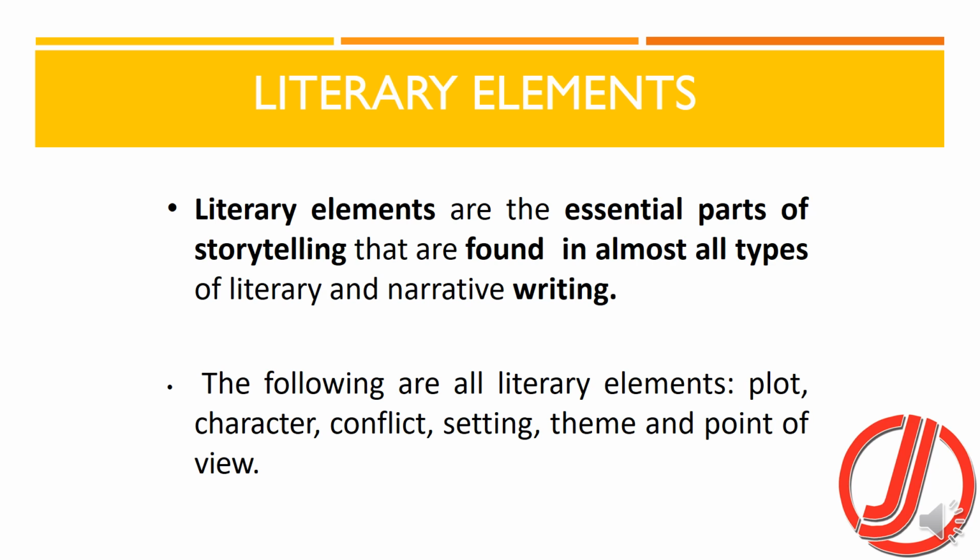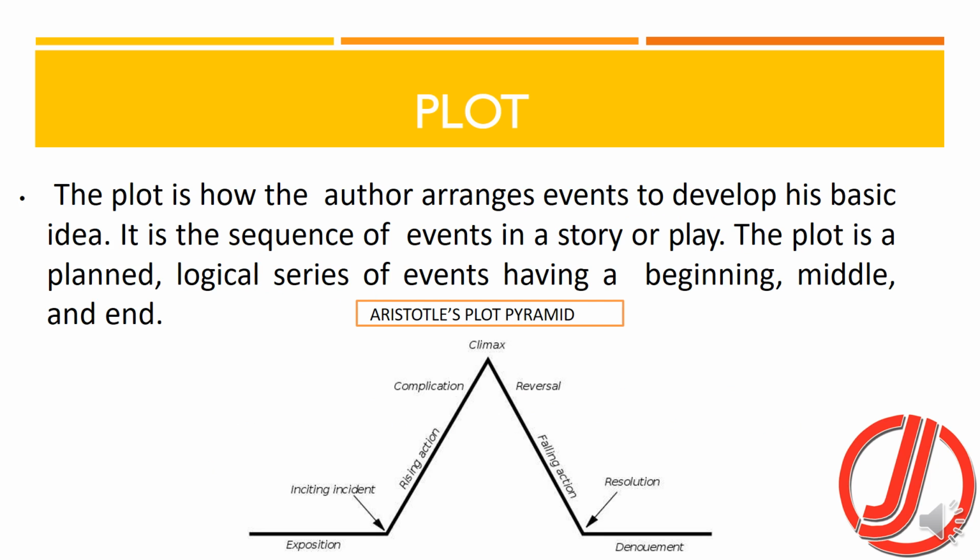Literary elements are the essential parts of storytelling that are found in almost all types of literary and narrative writing. The following that we are going to discuss are all literary elements. For example, plot, character, conflict, setting, theme, and point of view. Plot. The plot is how the author arranges events to develop his basic idea. It is a sequence of events in a story or play. The plot is a planned, logical series of events having a beginning, middle, and end.